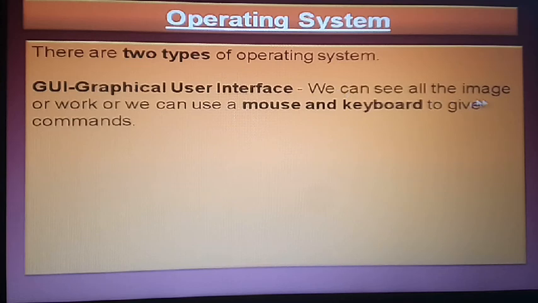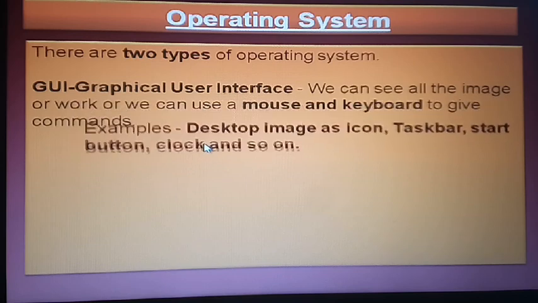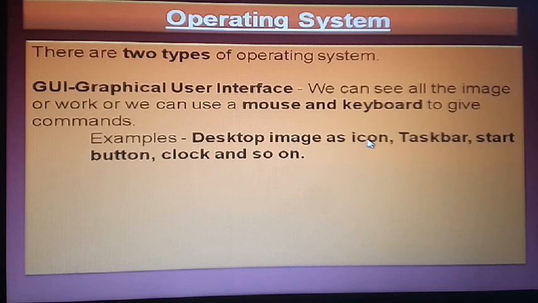In a GUI we can see all the images while working, and we can use the mouse or keyboard. The students here use the mouse and keyboard, and we can see all the images also, just like the desktop image, icon, taskbar, start button, clock, and so on. So everything we can see.